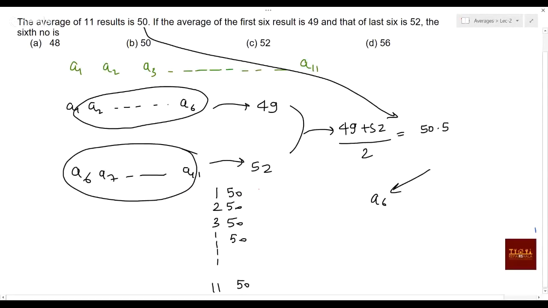Means this also increases by 0.5, this also, like that. How many will be there? 11 into 0.5 will be the increment, that is 5.5. And the increased average is 50.5. So this will anyway come with 50.5, and then you can simply say the answer is 56, and that is our option.